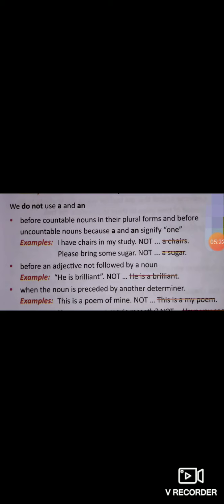Next, before an adjective not followed by a noun. He is brilliant. Okay, here we cannot write he is a brilliant. Why? Because before an adjective, a or an is not allowed. Next, when the noun is preceded by another determiner, like this is a poem of mine, but we cannot write this is a my poem. So we cannot use a or an in these matters.